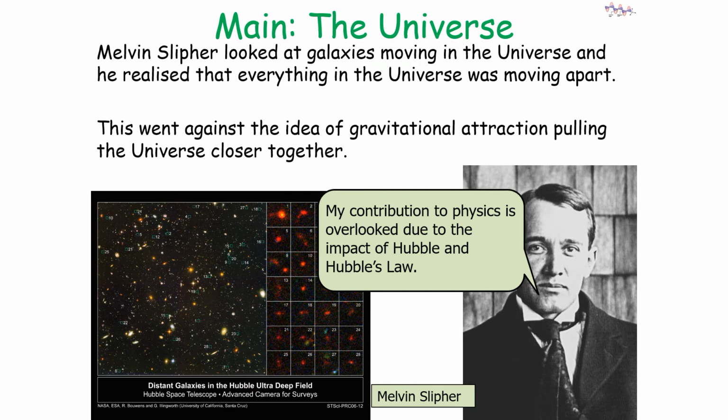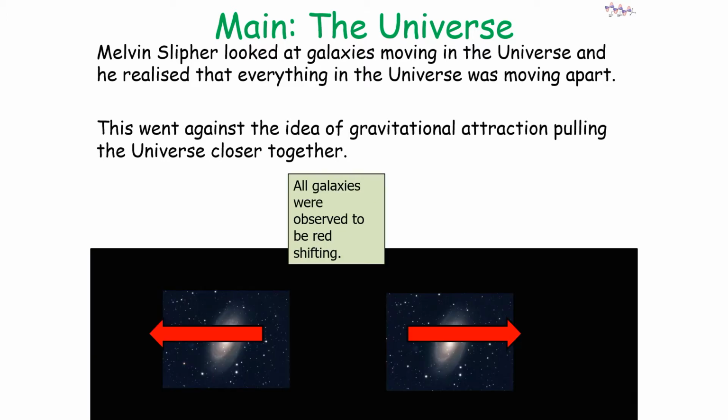But then a scientist called Vesto Slipher looked at galaxies moving in the universe, and he realized that everything in the universe was moving apart. This went against the idea of gravitational attraction pulling the universe together, because it was observed that all galaxies were redshifting. So this shows us that the universe is increasing in size, it is expanding. So redshift is proof of the expansion of the universe.